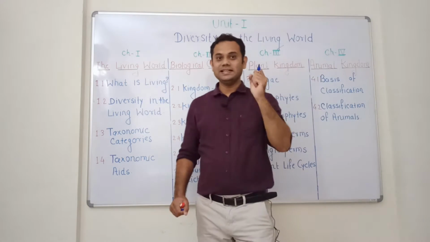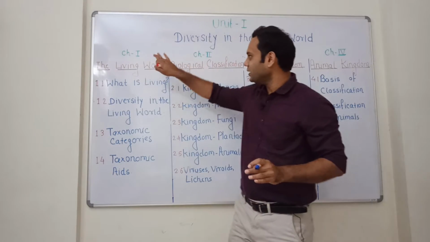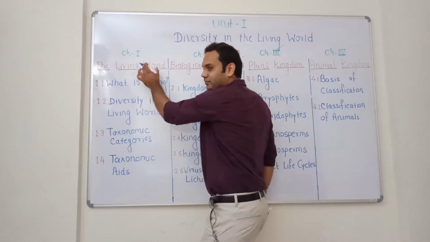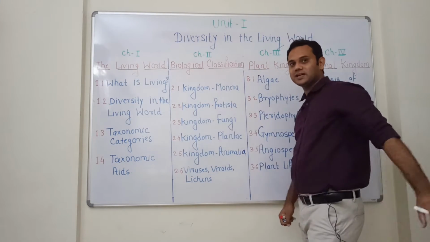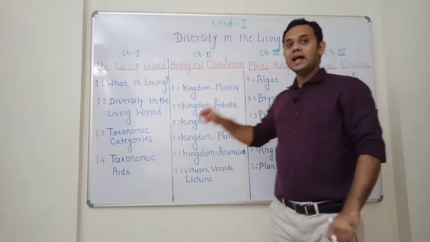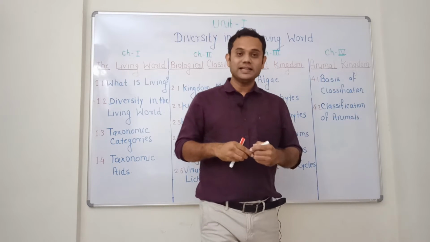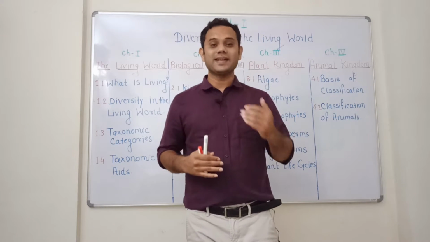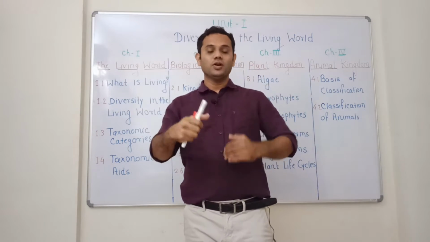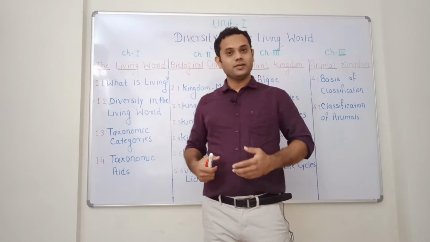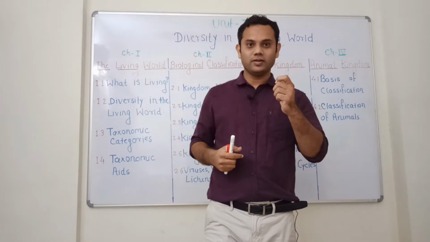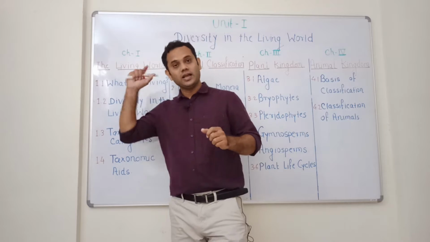In this unit, diversity of living world, we will have around 4 chapters. Chapter number one is the living world, chapter number two is biological classification, chapter number three is the plant kingdom, and the fourth one is the animal kingdom. So in unit number one, you will be studying 4 different chapters. In this lecture, we will discuss what exactly you are going to study in this unit.